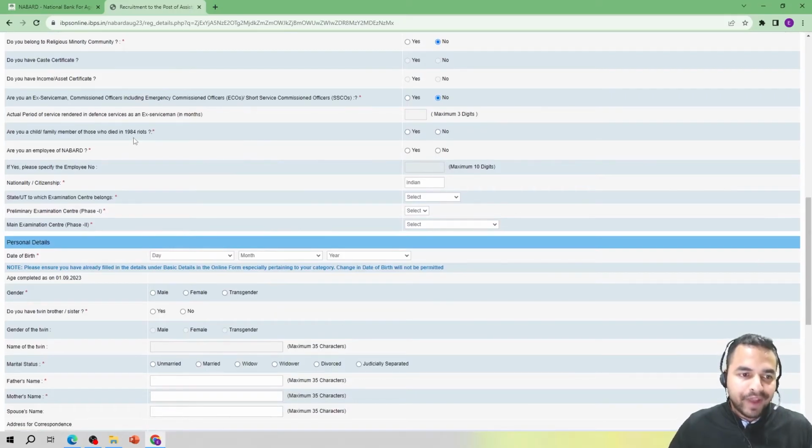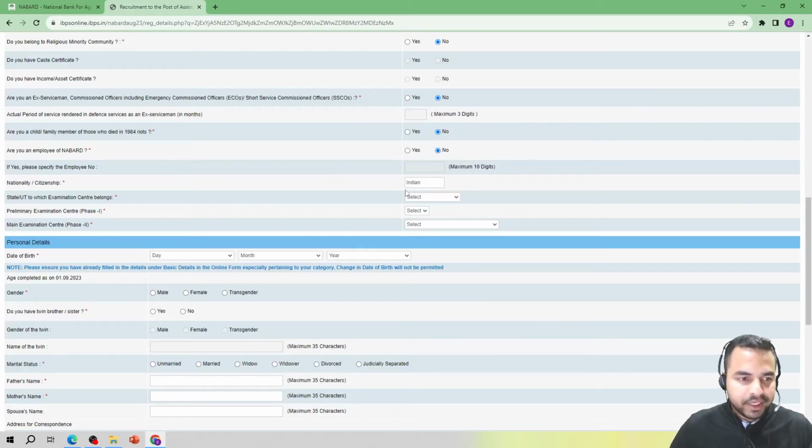Are you a child or family member of those who died in the 1984 riots? Are you an employee of NABARD? अगर आप NABARD के एम्प्लॉय हैं तो आपको यहाँ पर yes करना होगा और आपको बाद में अपना एम्प्लॉय नंबर भी यहाँ पर इनपुट करना होगा. As I am not an employee of NABARD, I am just clicking on no.